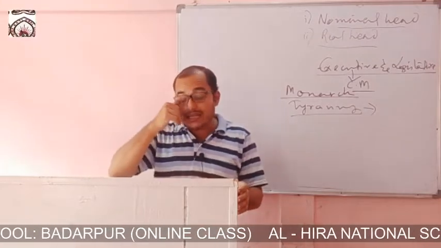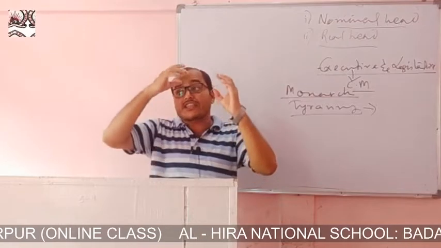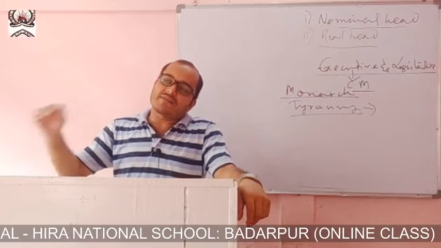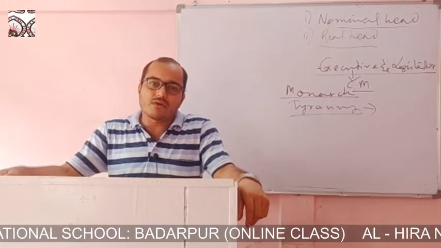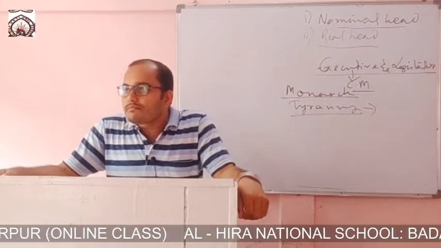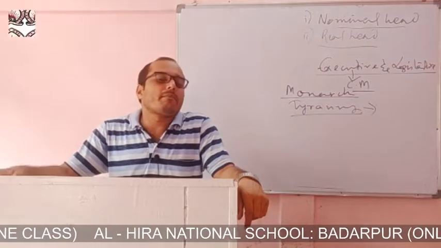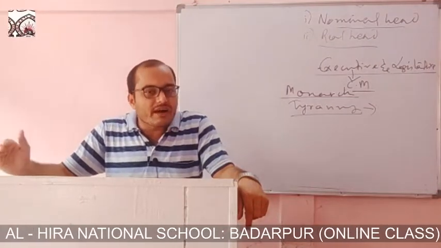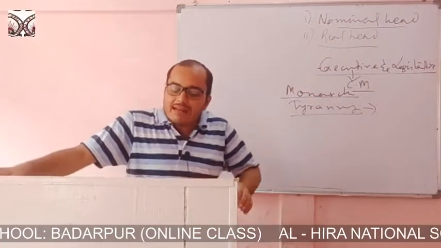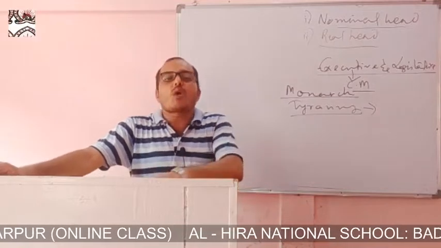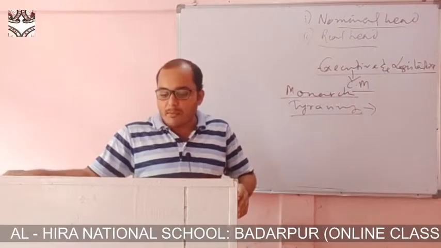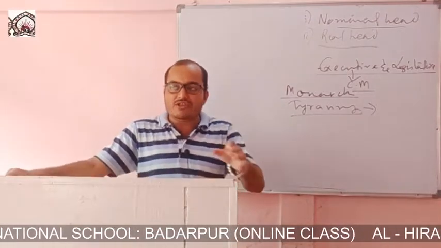The next one is that in this type of government, party consideration gets a significant upper hand. In India, BJP, Congress and a number of political parties are there. Party consideration gets a very upper hand, and the internal politics and squabbles among the political parties make the politics quite venomous, very poisonous, which affects the functioning of the government.